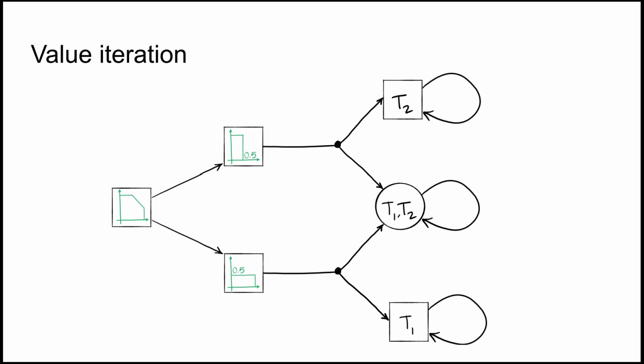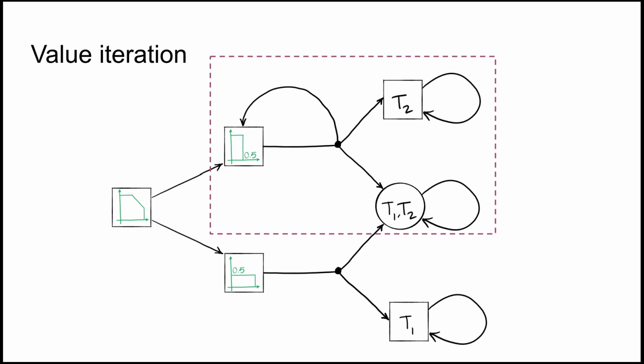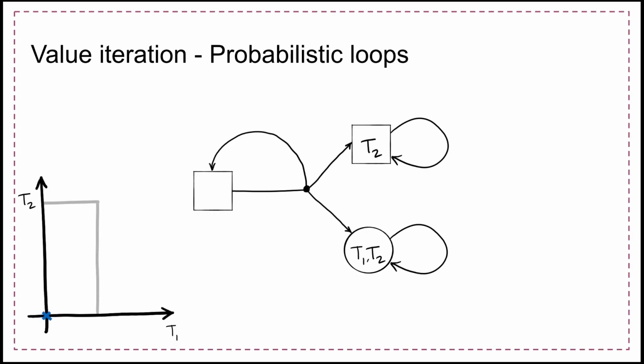So what is the problem? Cycles. If we have any kind of cycles, things become more complicated. Let's first look at probabilistic cycles. For this, we introduce this self loop here. So now we could either go to one of these target states, or we could stay in this state. Let's zoom in to look at only this action. And now we will see why value iteration converges only in the limit.